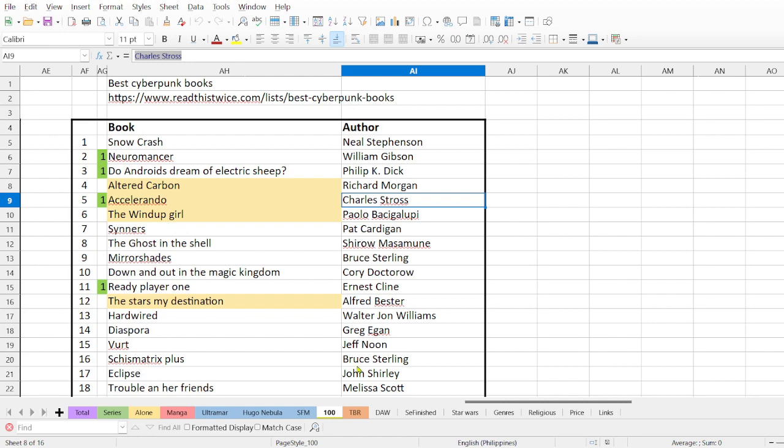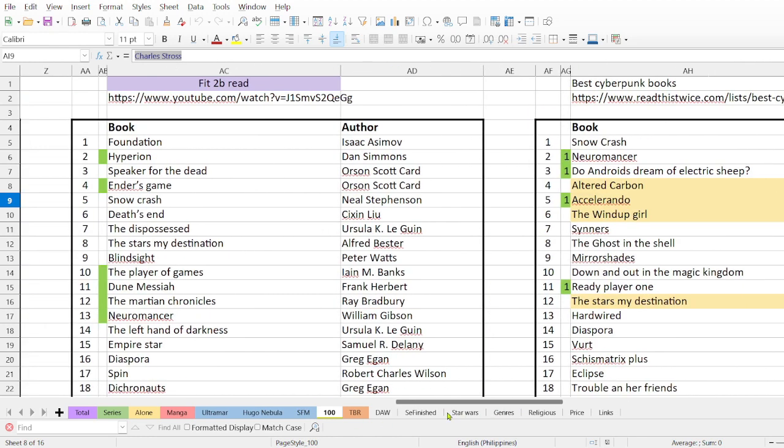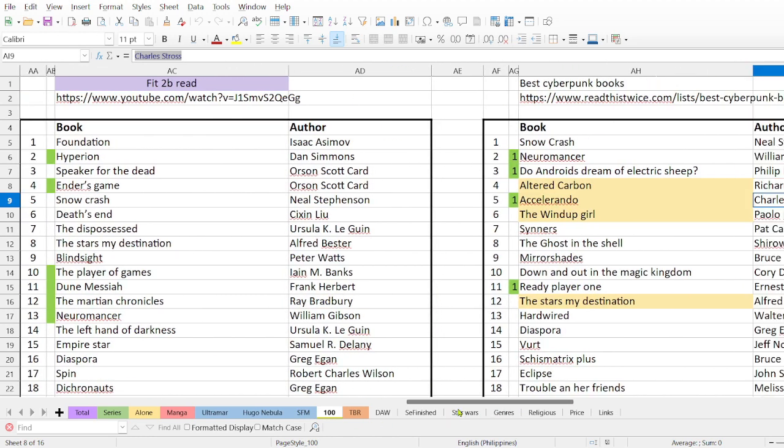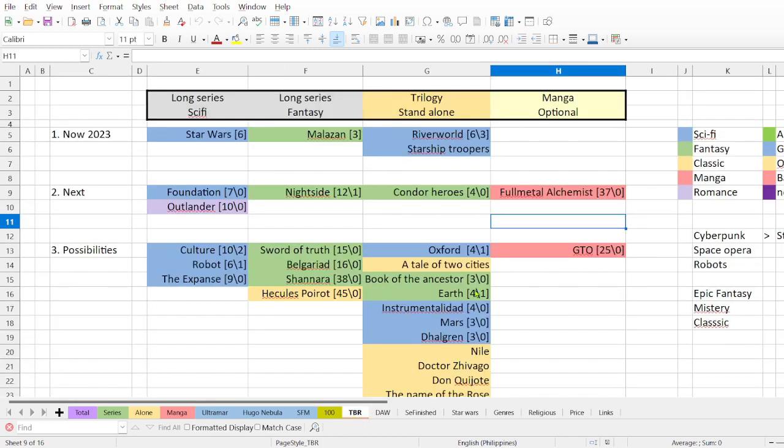So these are all the lists that I have as a challenge to read in the future. Then I have my TBR, in which I am ordering the books that I would like to read, separating long series science fiction and long series fantasy, and then trilogies and standalones, and manga, which is optional.